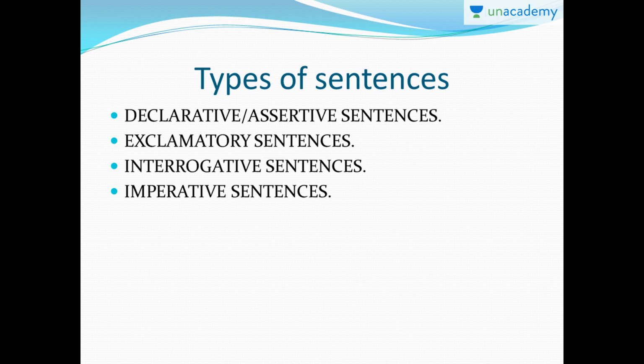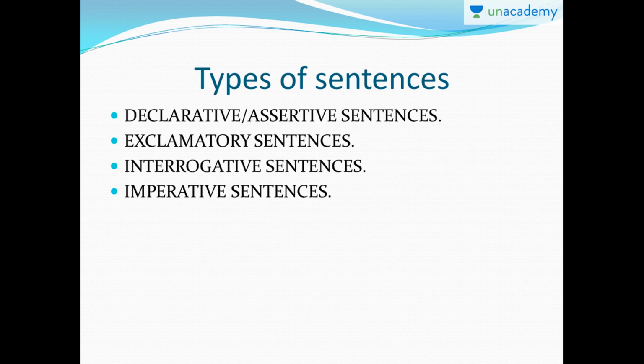So next one is exclamatory sentences. Exclamatory sentences are the type of sentences where an emotion is expressed, for example, surprise, sadness, happiness. So when you express these kinds of emotions in the form of a sentence, it forms an exclamatory sentence, and it must end with an exclamatory mark.